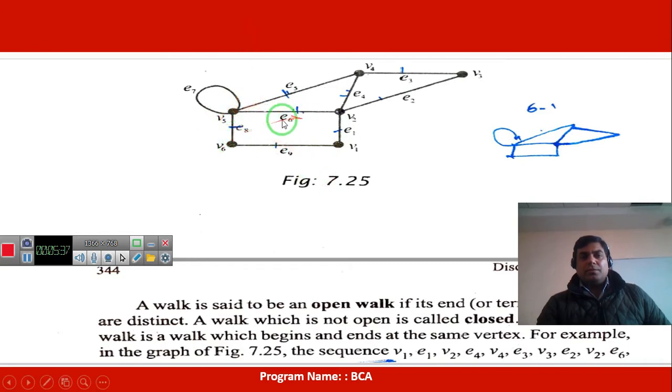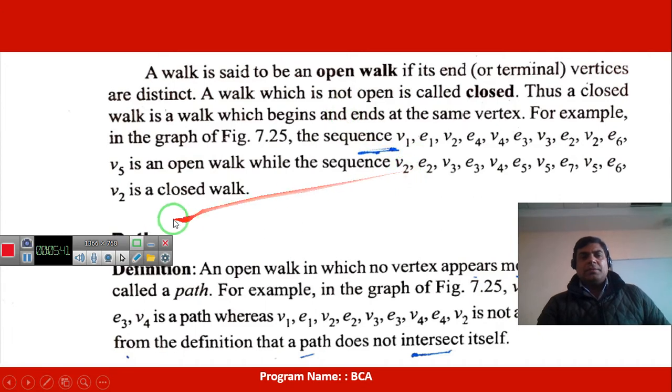From here, e6 and v2, we have started with v2 and ended with v2, so this is a closed walk.